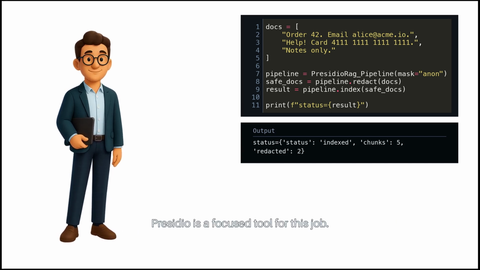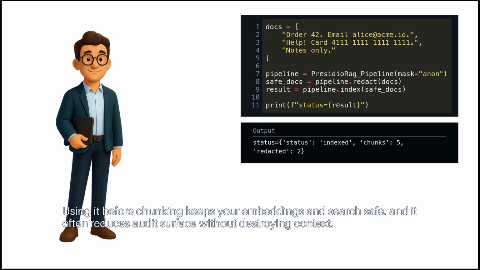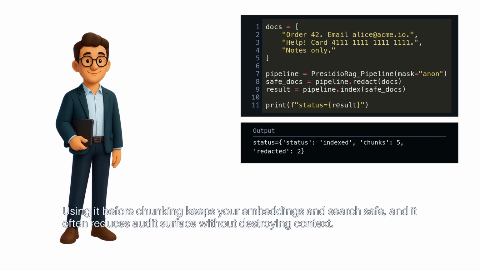Presidio is a focused tool for this job. It has detectors tuned for names, emails, phone numbers, and it can be extended with your own patterns. Using it before chunking keeps your embeddings and search safe, and it often reduces audit surface without destroying context.